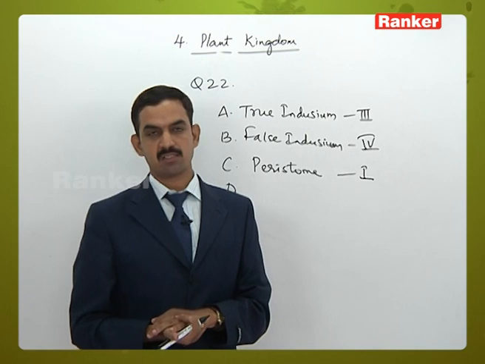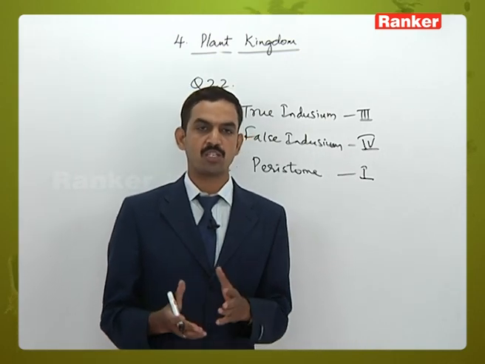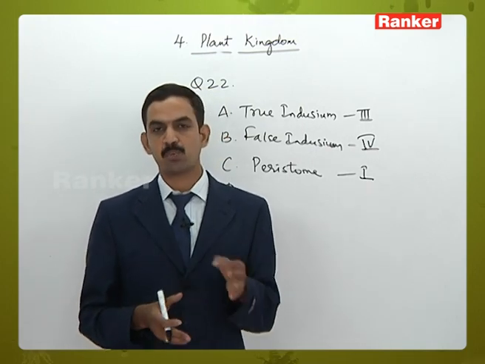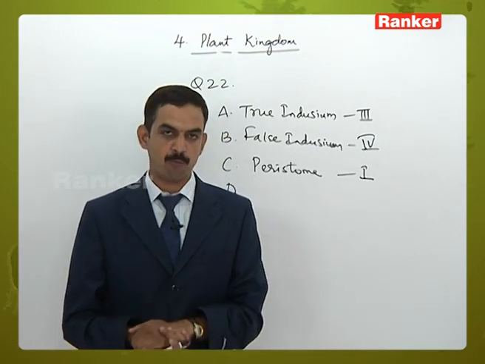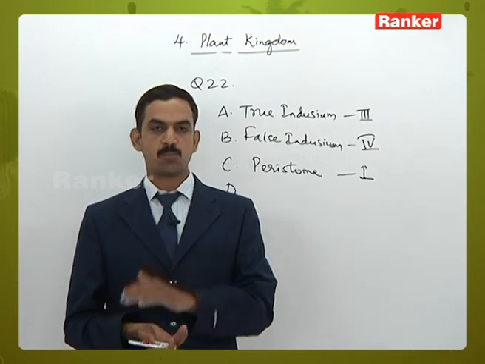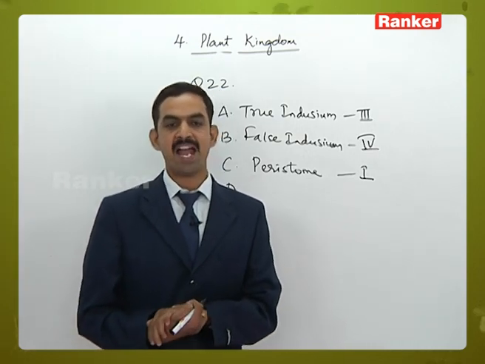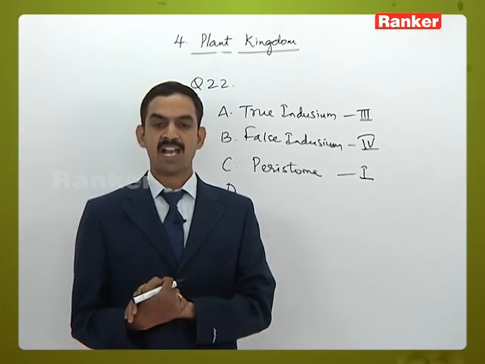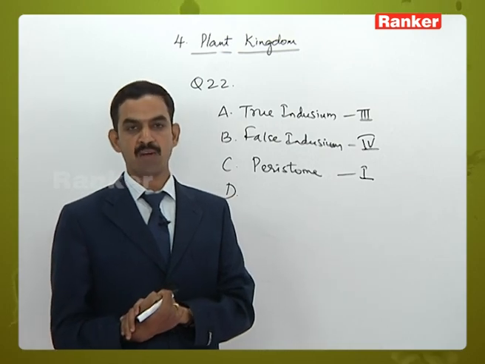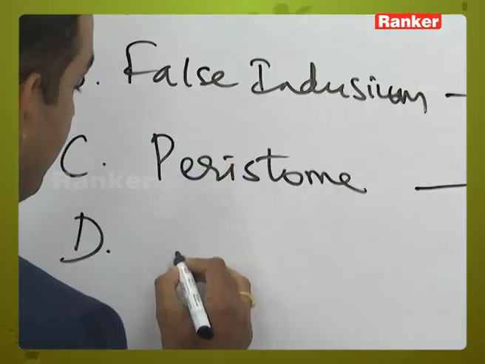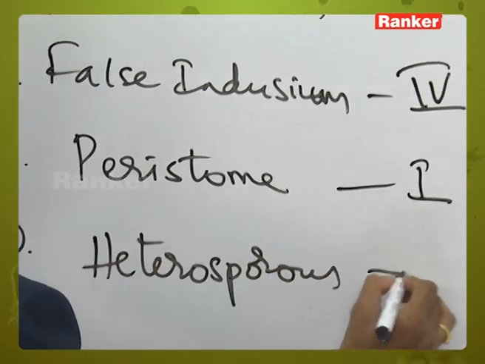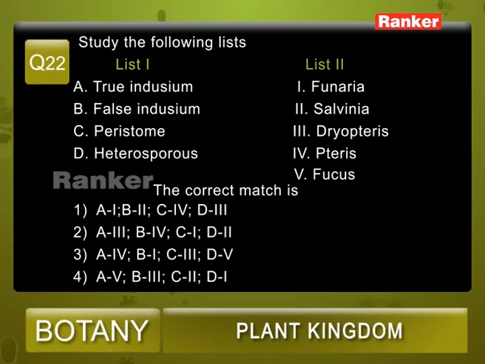D. Heterosporous. Heterosporous means the production of two different types of spores inside one sporangia. This heterosporous condition is first observed in the pteridophyta group of plants. Later, the complete heterosporous condition is present in gymnosperms and also in angiosperms. From the given options, Salvinia is a pteridophyte which exhibits the heterosporous condition. So the correct options are A3, B4, C1 and D2.